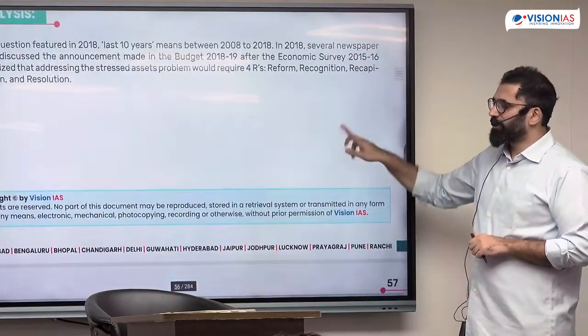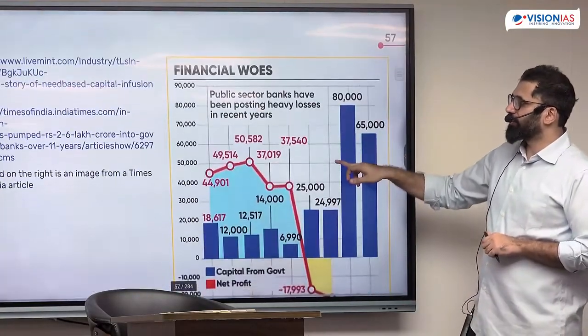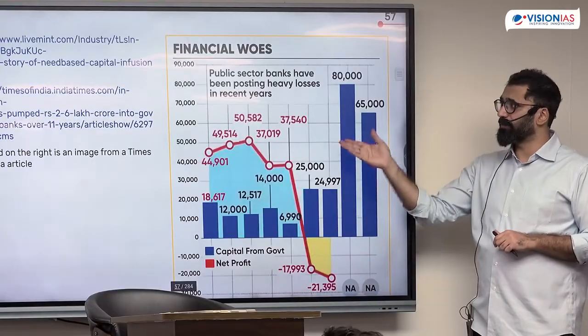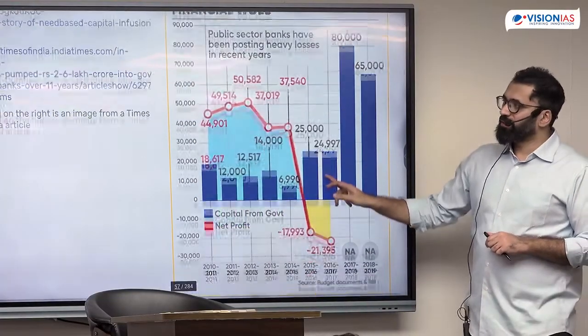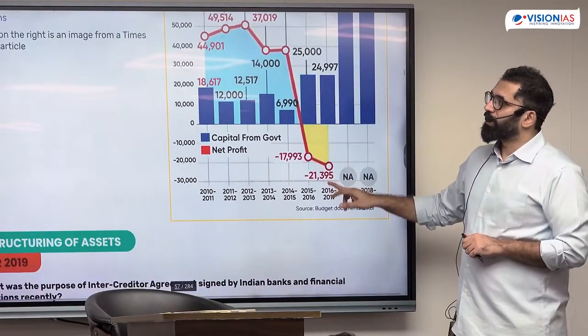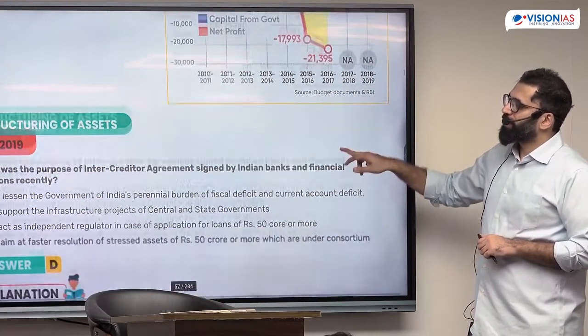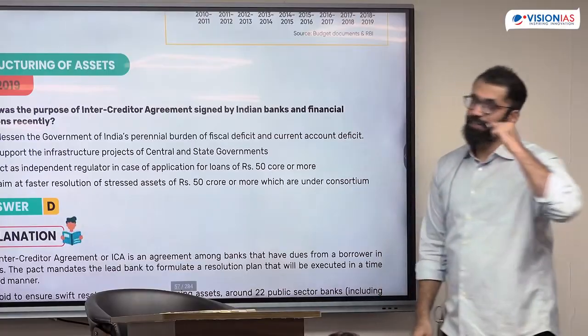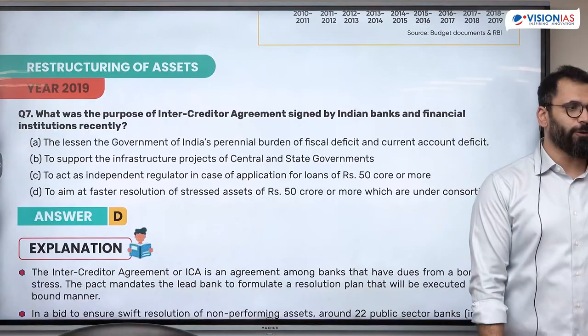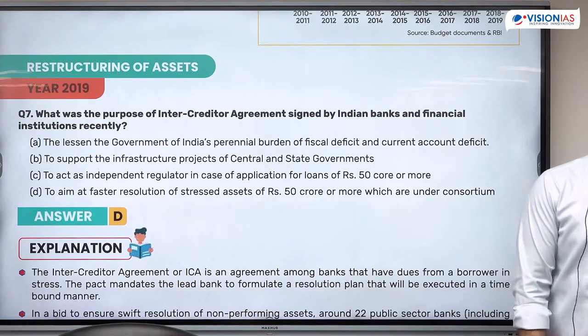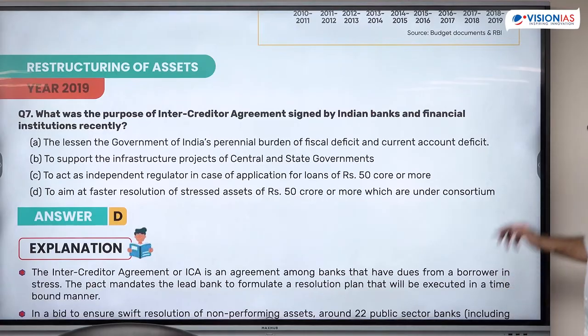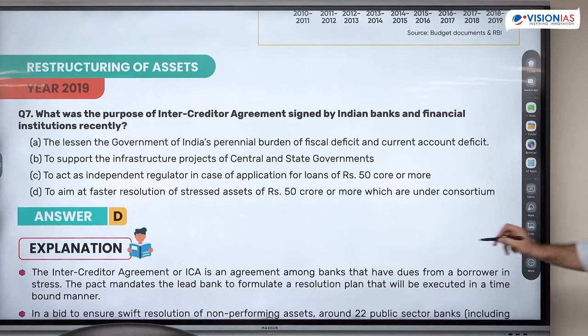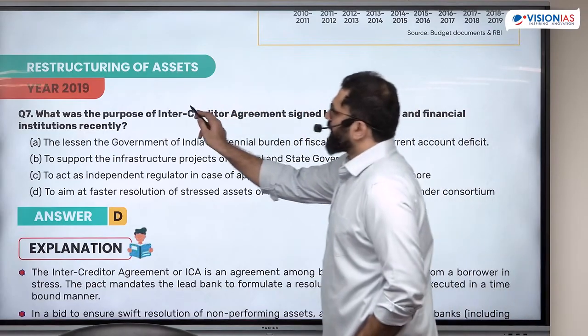Otherwise also this was covered in the news, the pattern of recapitalization. This has been coming from the news only, the pattern of losses and how the government gave the money to them. Restructuring of assets. What was the purpose of intercreditor agreement? So I told you 15 to 20 questions are on NPA. The 4 steps of NPA only. Restructuring of assets. What is the purpose of intercreditor agreement?